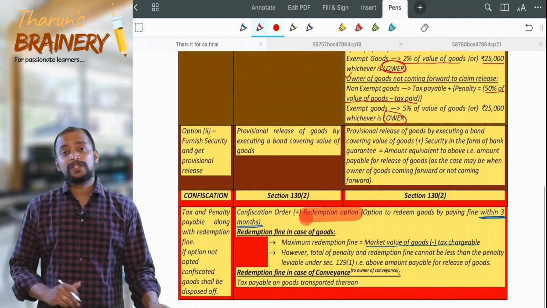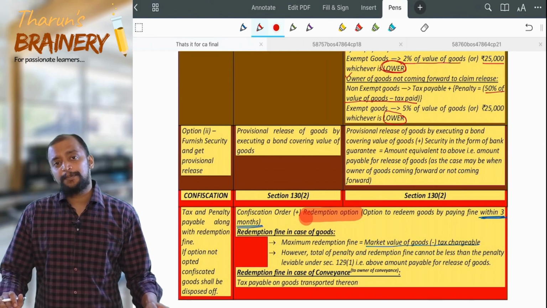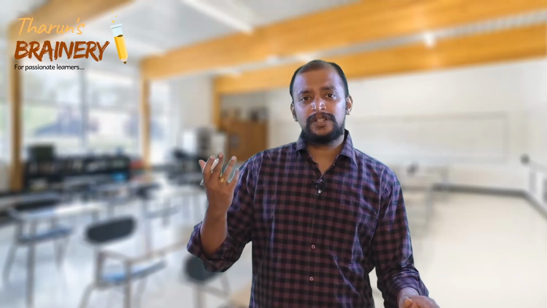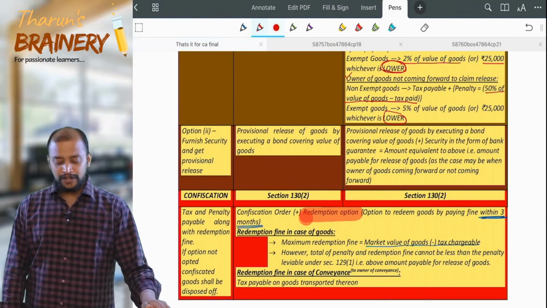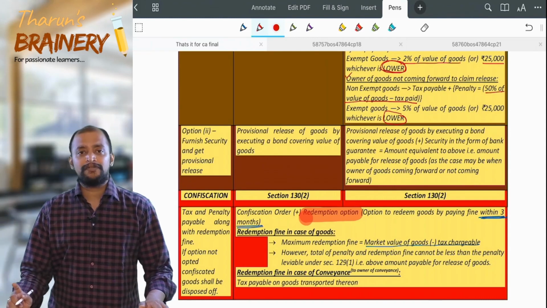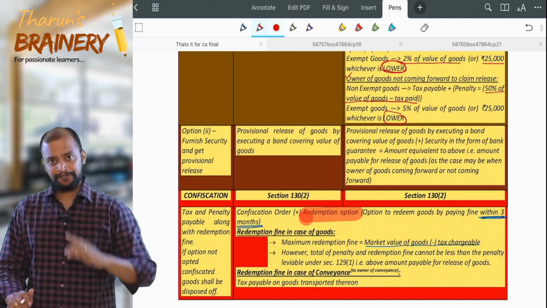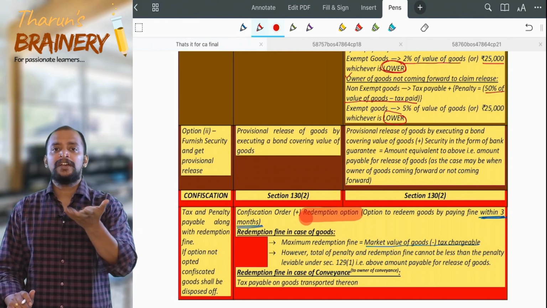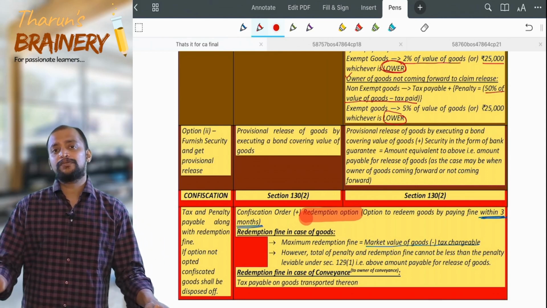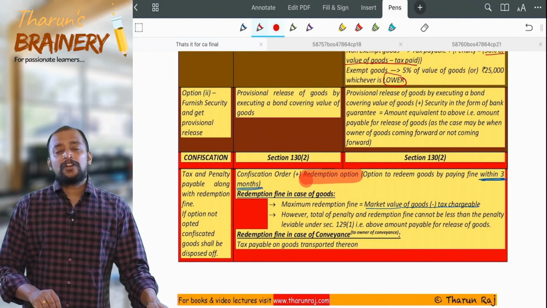Then what is option 2? Option 2 is provisional release of the goods by executing a bond along with security, for the value of the goods as well as the tax component. So the bond should be executed for the value of the goods, and security should be for the purpose of tax, interest and penalty. Then the provisional release will be there. Thereafter you try to sell and repay, so that the bond you have executed or security you have furnished will get released. What if these two options are not exercised?